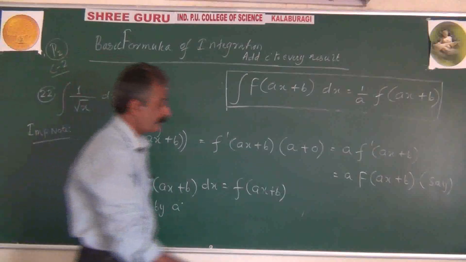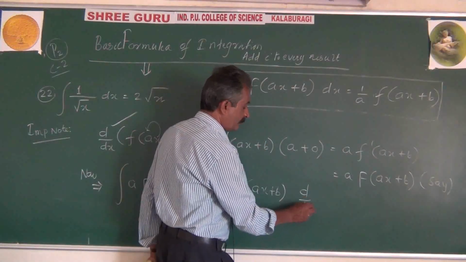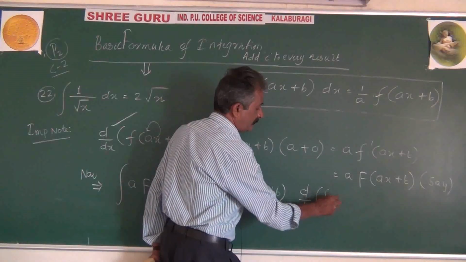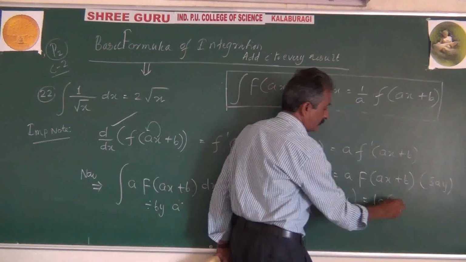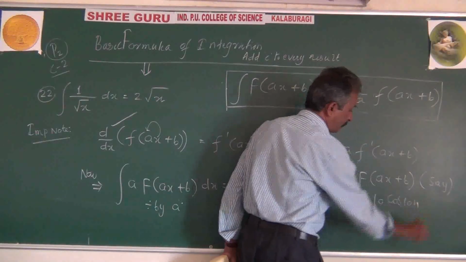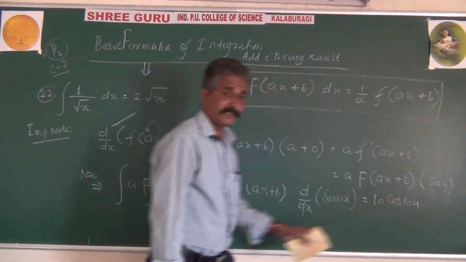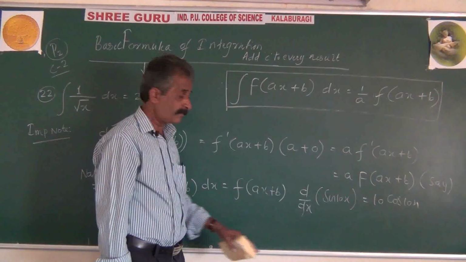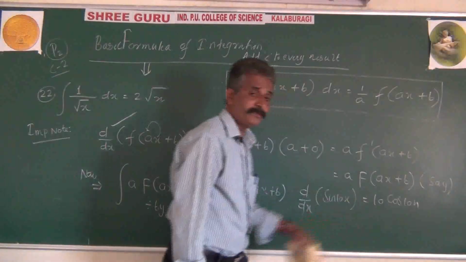That's why in the earlier days we have seen the differentiation of sine 10x is 10 cos 10x. The very first cos 10x is the result of differentiation of the sine function, multiplied by 10. The 10 is the coefficient of x.